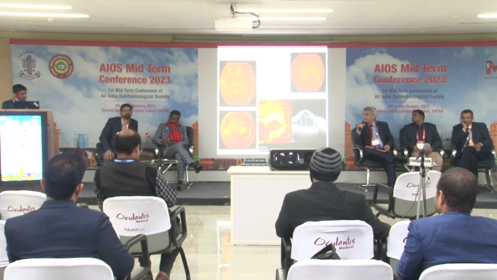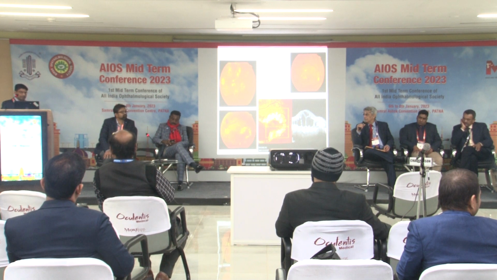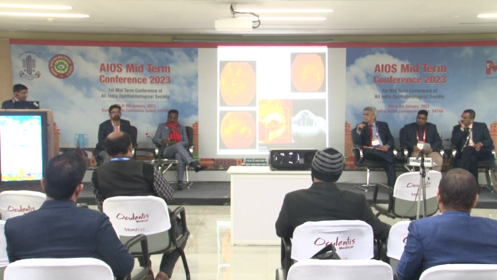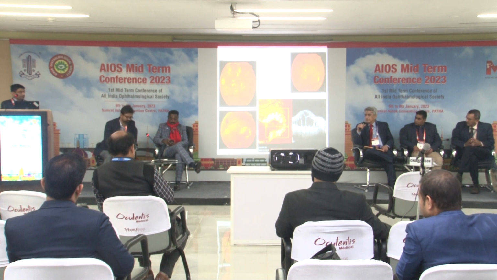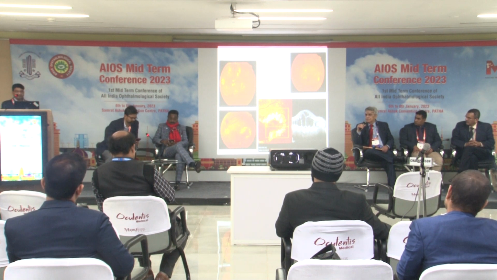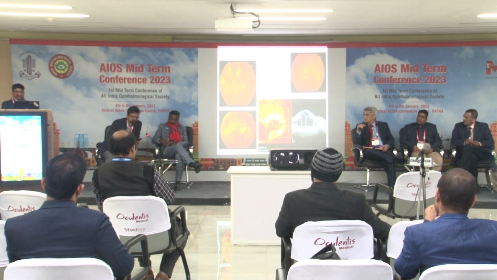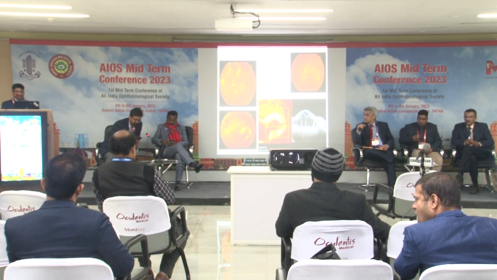Particularly, you have to judiciously see why he is not responding, whether because of systemic factors or local factors. If systemic factors are not under control, then obviously whatever you give, it will delay the response, or only a marginal response will be there. In those cases, as you ask, we can try 4-5 injections, reevaluate the case, and ask him that he is spending so much money and not taking care of the systemic factors, so there is no point in continuing that molecule as well as the same treatment. In that situation, strictly warn the patient, because the whole onus is going to come on you at the end of the treatment. He is going to come saying I have taken 4 injections, 5 injections.